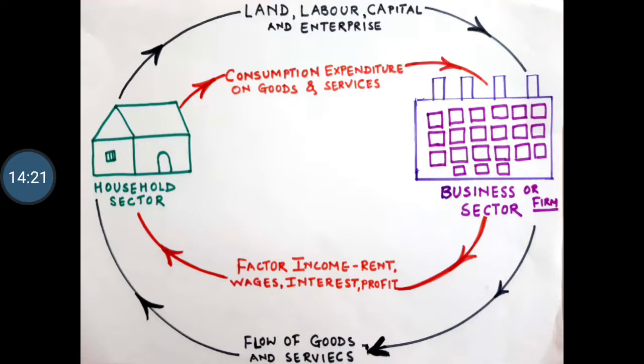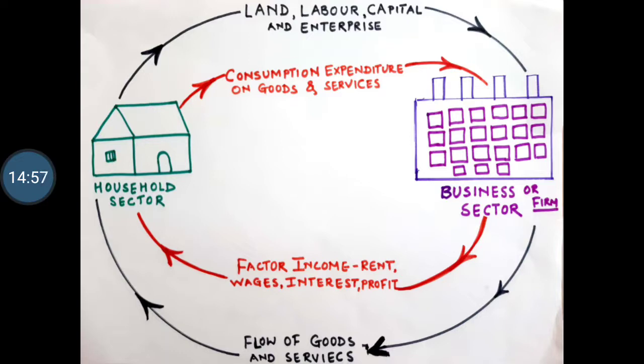Whatever the household sector pays becomes the business sector's income. Are you getting it? First the business sector pays factor income for the factors of production it used, so their expenditure becomes income for the household sector. And now the household sector is spending on goods and services produced by the business sector, so the household sector's expenditure becomes the business sector's income.